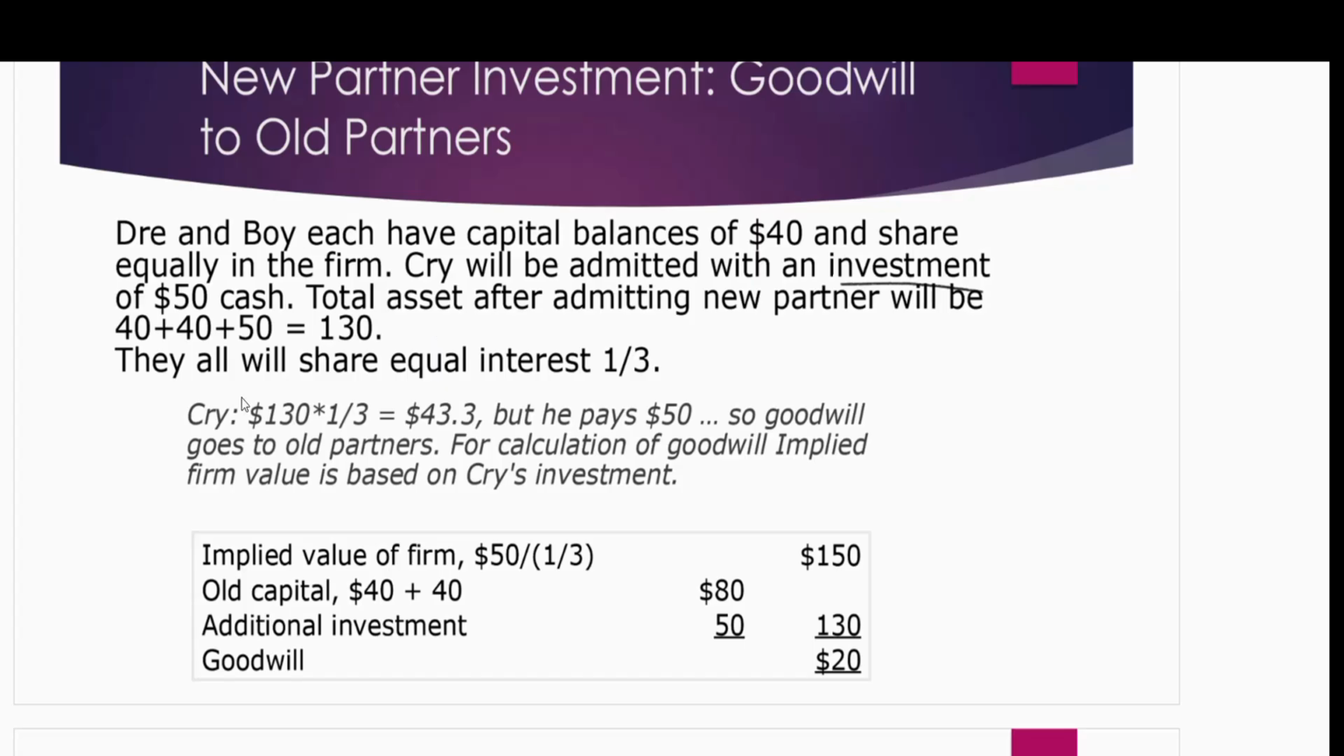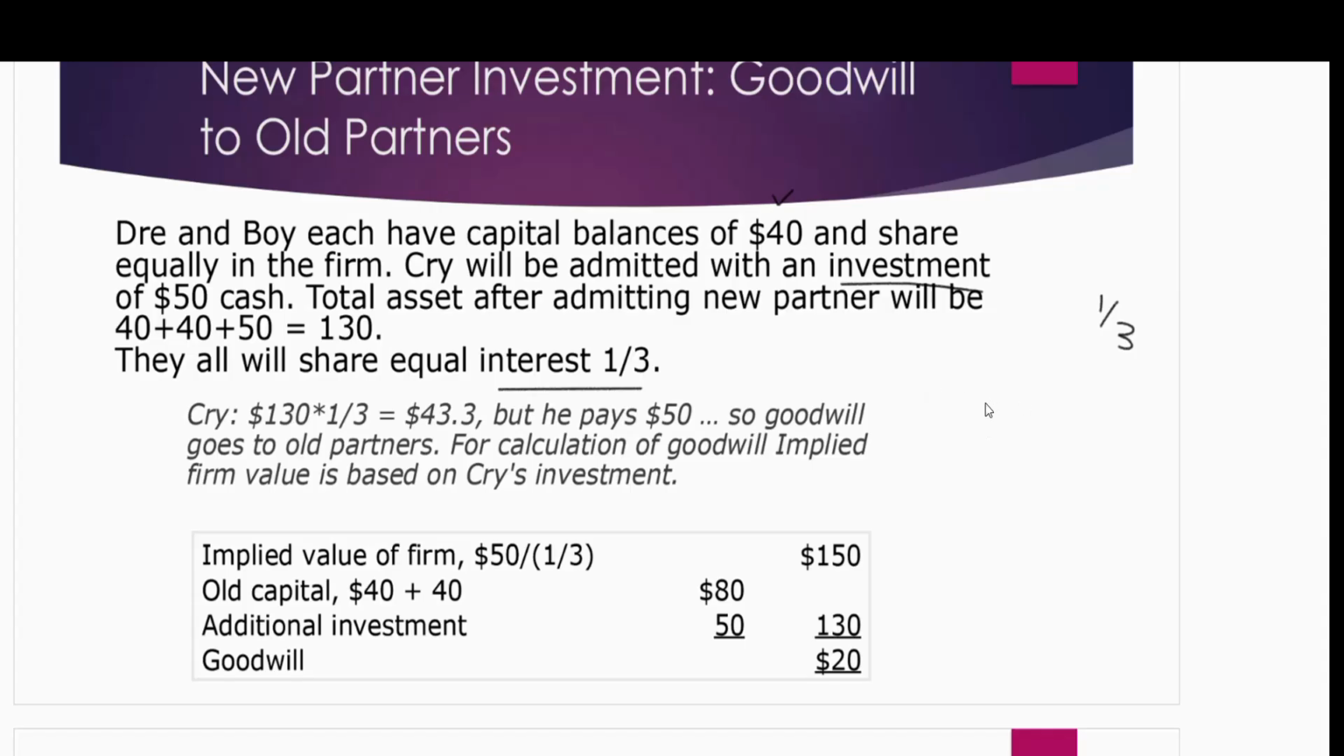So let's check. He wants equal ownership in the business. So before, Dre and Boy were there, now Cry is also there. So we have three partners. If they want equal share, everyone will be sharing 1/3, or you can say 33.33%. Anyways, let's check the rule. The capital balances of all partners are 40/40. They did not mention any